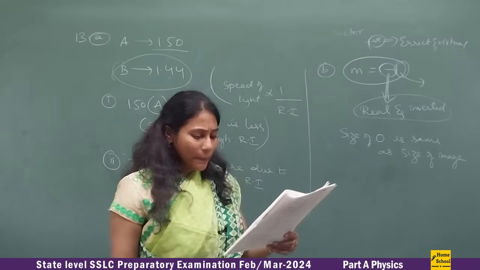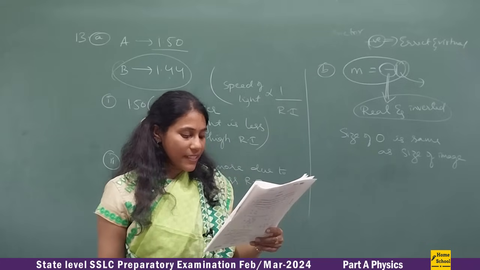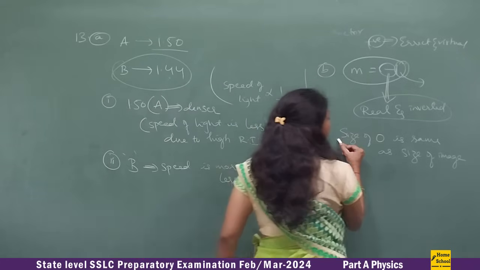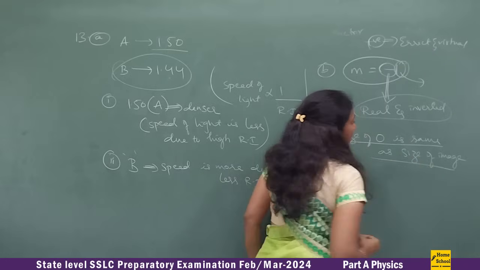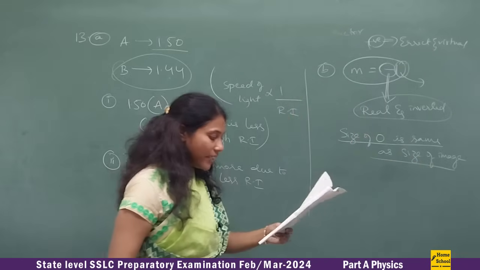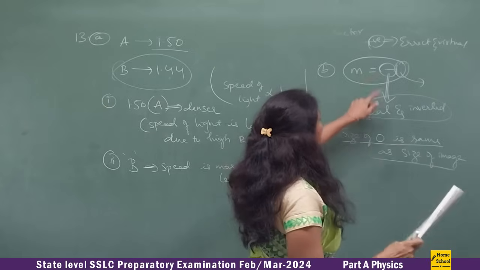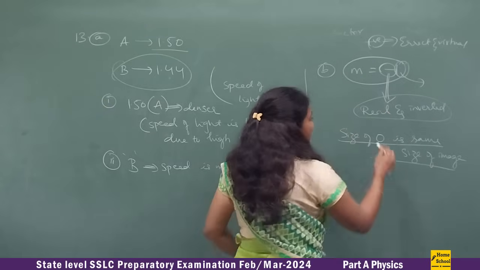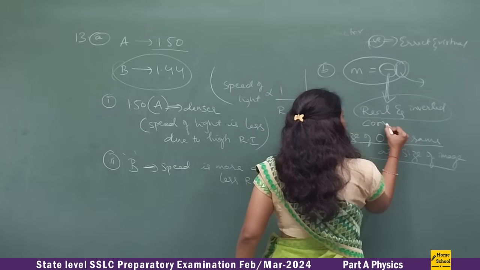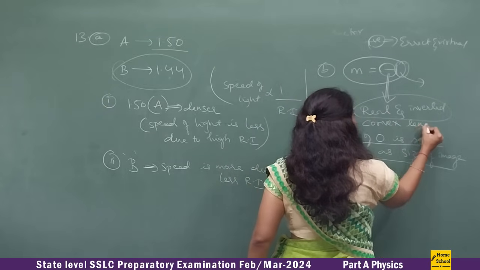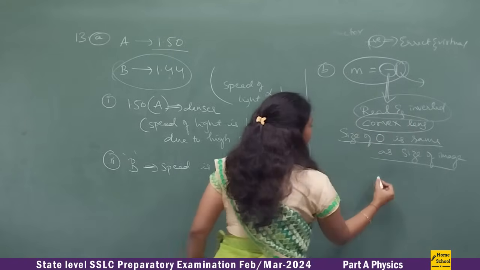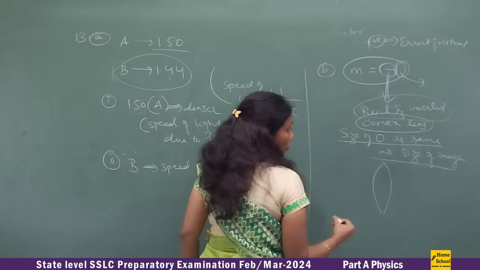And mention the position, nature and size. Position they are asking. What type of lens is this? Real inverted images you will always get in a convex lens. So you can draw a ray diagram here if you want to show the position of the image.